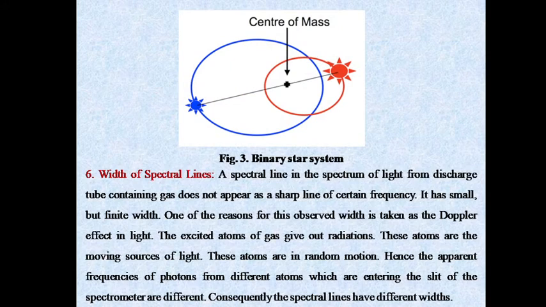Now, this is the diagram of a binary star. This is one star and this is the other star. This is the center of mass.